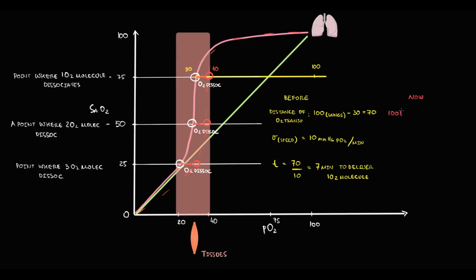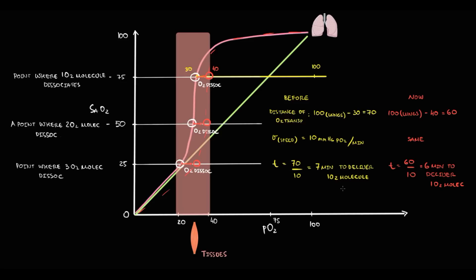But with right shift, the distance will be 100 minus 40, which gives us 60. The speed of oxygen transportation by the hemoglobin is the same. So now the time will be 60 divided by 10. So with right shift, it takes 6 minutes for hemoglobin to deliver one oxygen molecule to the tissues.